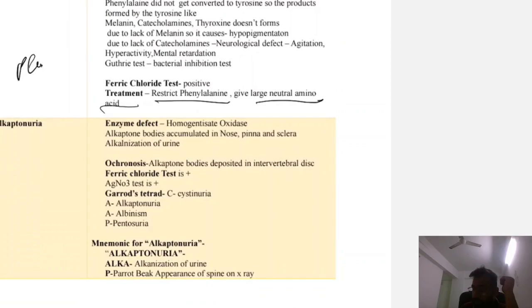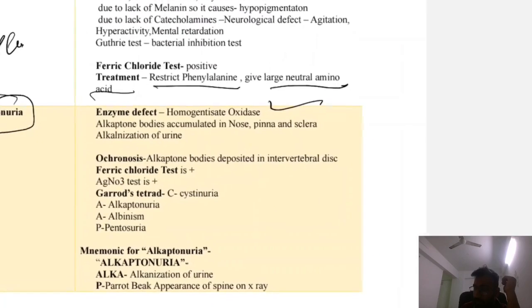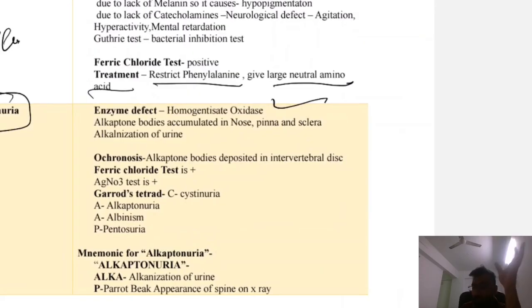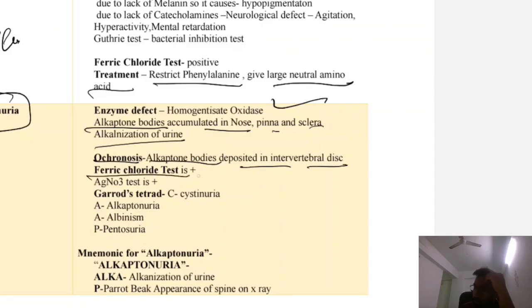Okay. So the next is alkaptonuria. So the enzyme defect is homogentisate oxidase. So in enzyme defect of homogentisate oxidase, alkapton bodies accumulate in nose, pinna and sclera, and you have to do alkalization of urine. Okay. Ochronosis you will find. So what is ochronosis? It is alkapton bodies deposited in the intervertebral disc. Okay. Ferric chloride test is positive, AgNO3 is positive.